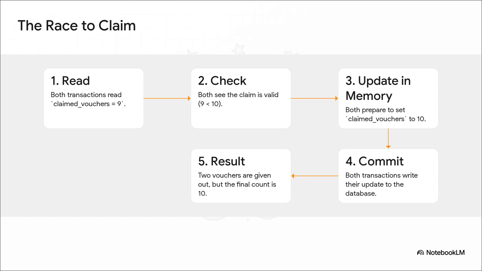Okay, makes sense. Then they both do their little check. Hey, is 9 less than 10? Yep, for both of them. So here's the kicker. Both transactions think the claim is totally valid. They each get ready to update the count to 10 in their own little memory space. Then they both commit that change to the database. And the result? The database says 10 vouchers have been claimed. But oops, we just gave away 2 vouchers instead of 1.